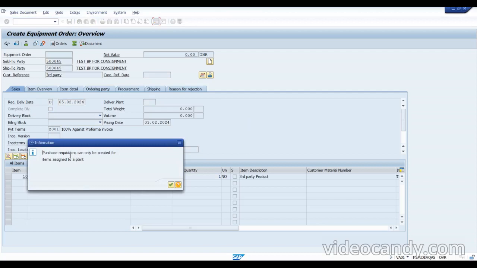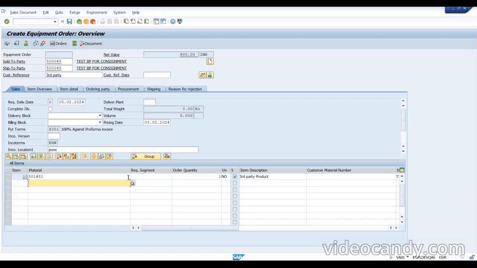Okay, you can see the purchase requisition can only be created for the items assigned to a plant. So we need to assign a plant, and then only the purchase requisition can be generated. Because we are not delivering that, the vendor is delivering this item, so we need to give an order to them, then only it can be done. So just give okay.